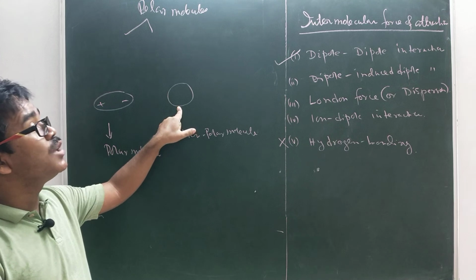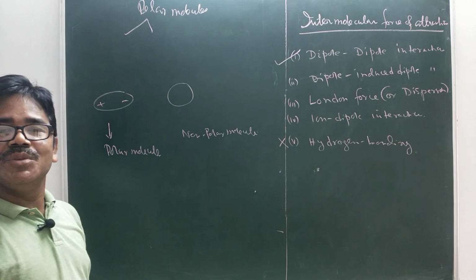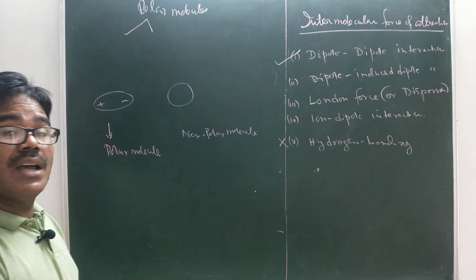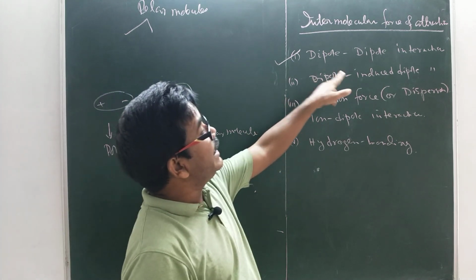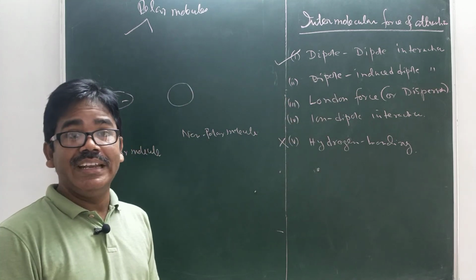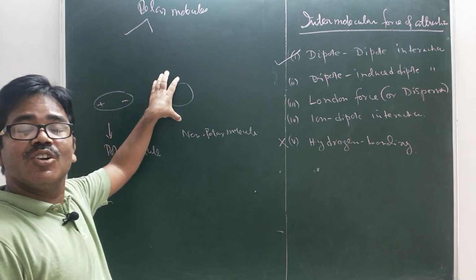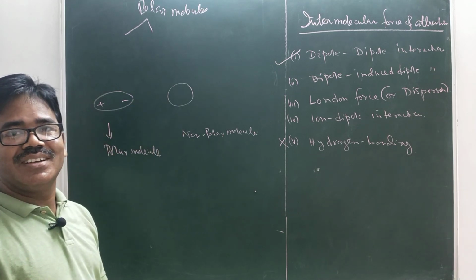That is called induced polarity or induced dipoles. Afterwards, there will be dipole-dipole attractions. That means if one molecule is polar and the other molecule is non-polar, in that case there will be induced dipole interactions. This polar molecule will induce polarity on the non-polar molecule. After that, there will be some sort of attraction. That's called